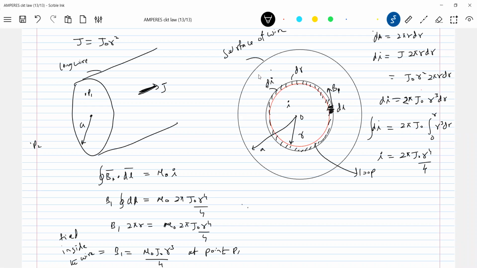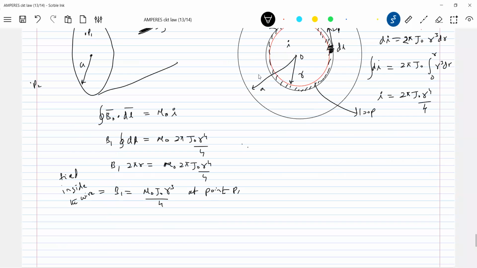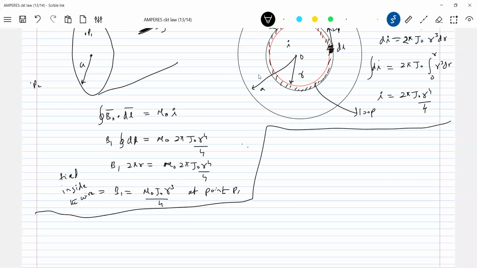J equals J naught r square, what we assumed. So here I'm going to proceed like this. This is a wire, no? So total current enclosed I'll find out, and the Amperian loop I'm going to bring outside.